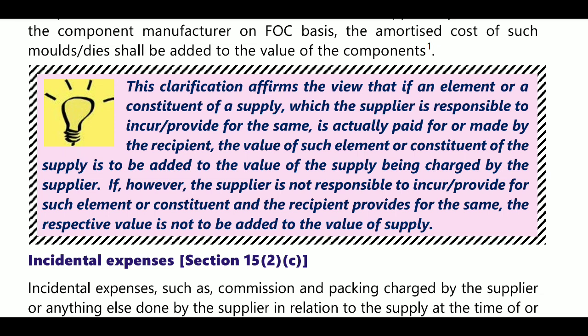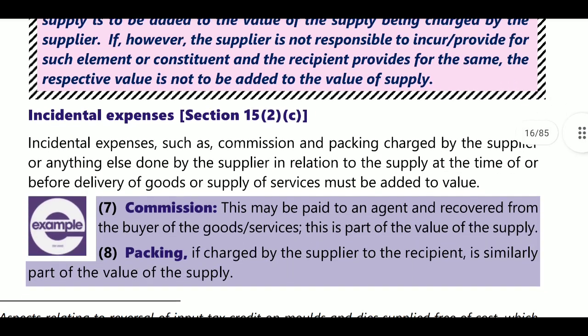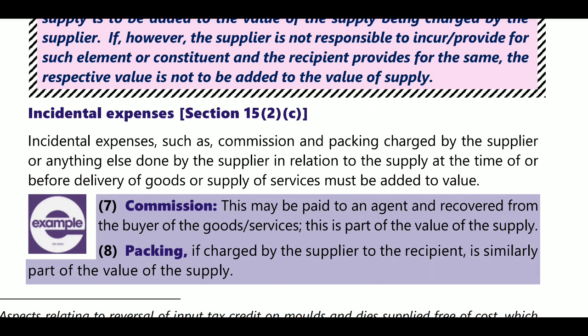The value of such element or constituent of the supply is to be added to the value of supply being charged by the supplier. If however the supplier is not responsible to incur such element or constituent and the recipient provided for the same, the respective value is not added to the value. Next, incidental expenses, section 15(2)(c).